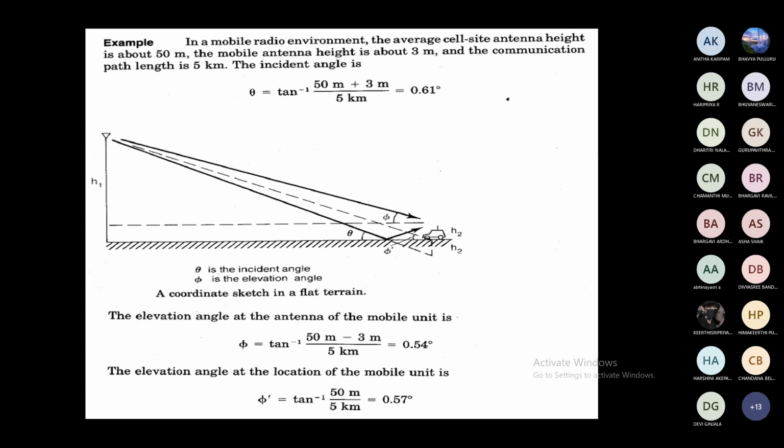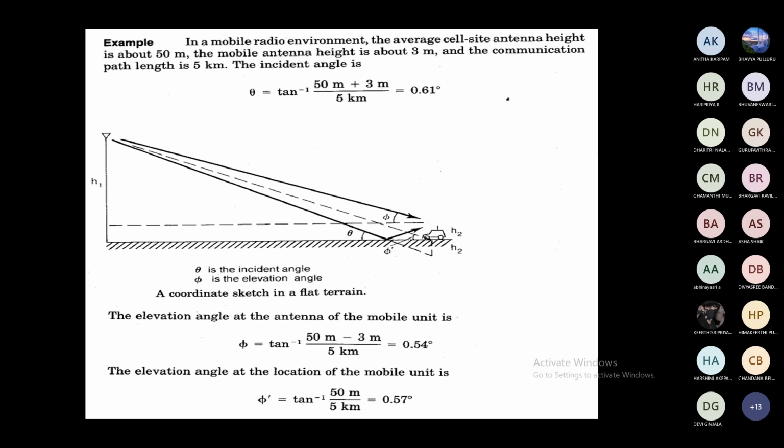Suppose we take one example. In a mobile radio environment, the average cell site antenna height is about 50 meters, that is h1 equals 50 meters. The mobile antenna height is 3 meters, that is h2 equals 3 meters.